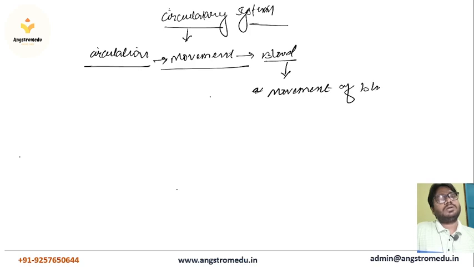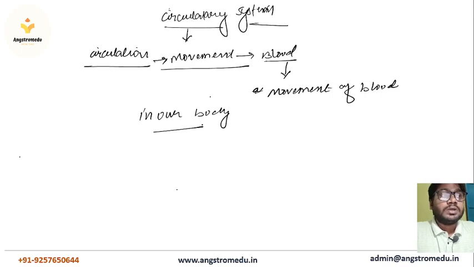Movement of blood in our body is known as circulation. But here we are discussing a system. The system which helps in the movement of blood in our body is known as the circulatory system.